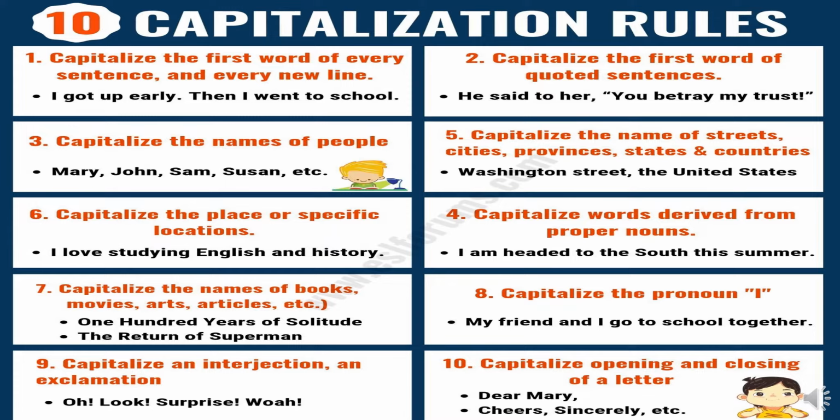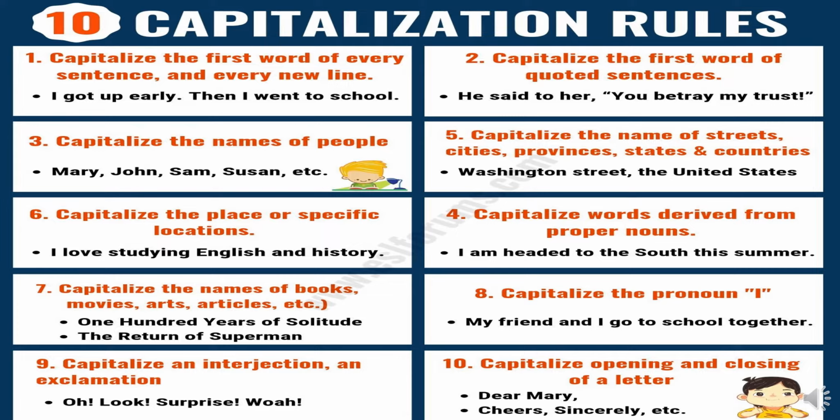So we can use at that time the first letter as a capital letter. Next rule is capitalize the names of books, movies, arts, articles, etc. Here are the examples: 100 Years of Solitude, The Return of Superman. I told you the names of books, Bhagavad Gita also, Alice in Wonderland, lots of books are there, lots of movies are there, lots of names of arts and articles are there. At that time, we use the first letter capital of them, right?